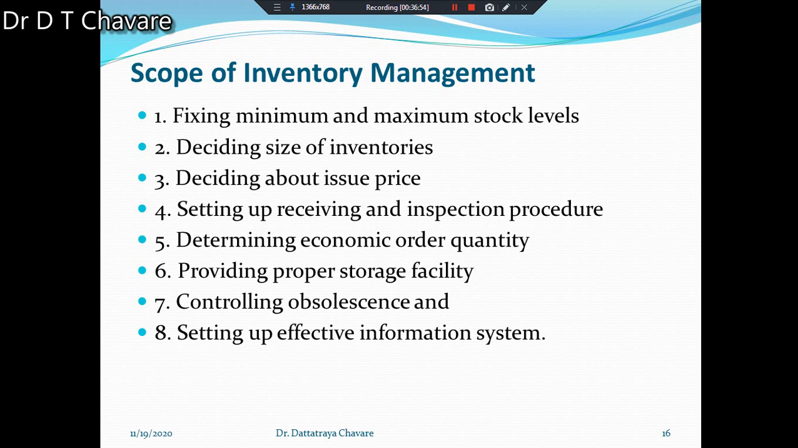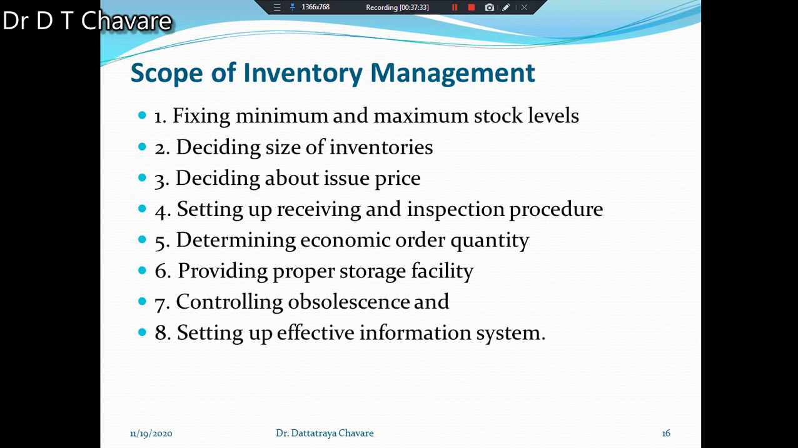Inventory management covers several aspects. Different types of aspects are there, and those aspects we also have to understand in the scope of inventory management. What are those aspects? First aspect is there. What is it? Fixing minimum and maximum stock level. You have to fix minimum and maximum stock level. Also, you have to decide the size of inventory. Then you also have to consider the issue price. It means that you have to decide about issue prices of the material.